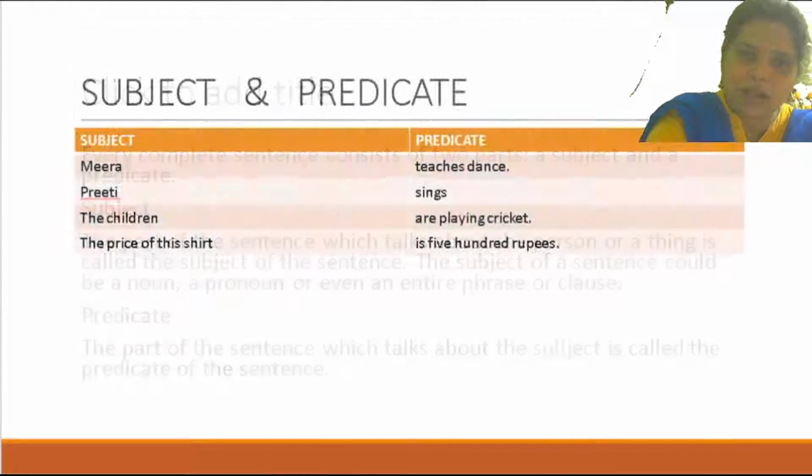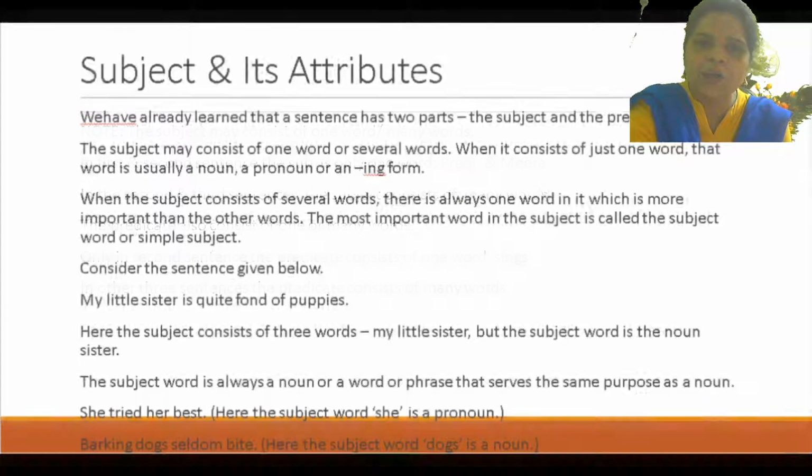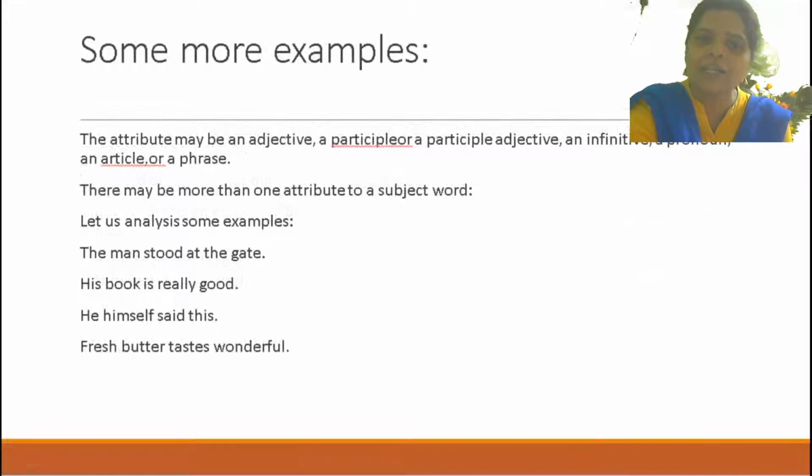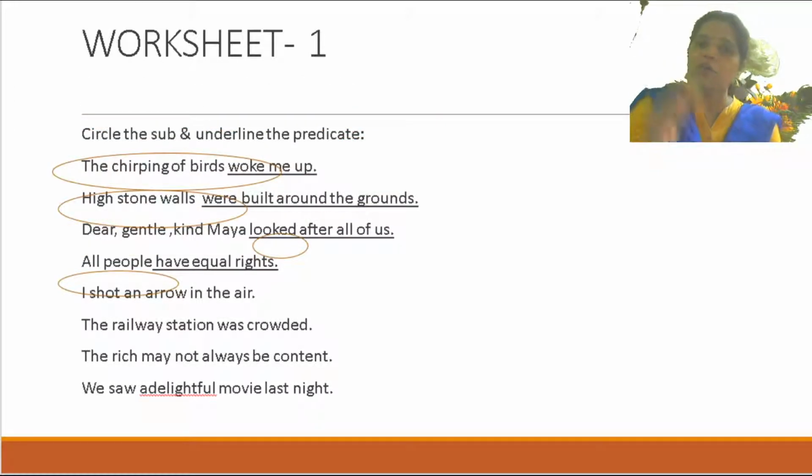Some examples I have given, and you have to go through all these examples and this worksheet I have given. Some answers I have given, some answers I have not given. So now it's your work to do it. And this circle is a little bit wrong, no need. I have already put the underline. The underlined part is the predicate and the circled part is the subject. So go through this worksheet very nicely and complete it in your textbook only. No need of the workbook or notebook.